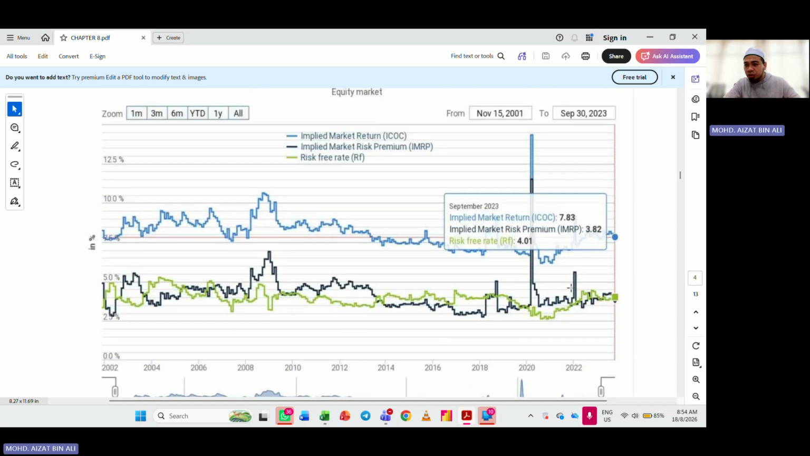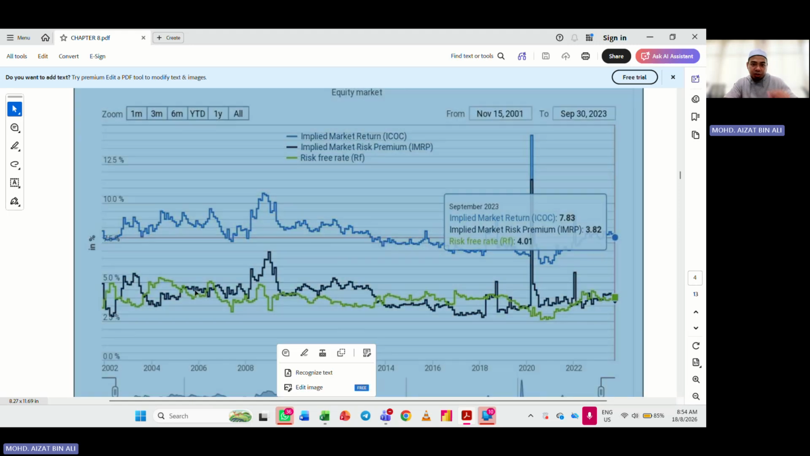Where is the point anyway? Oh, at this end, you can see it at this end. I thought it was this line, but actually you look at this circle. The circle is at this end. You look here. The highest would be 7.83.